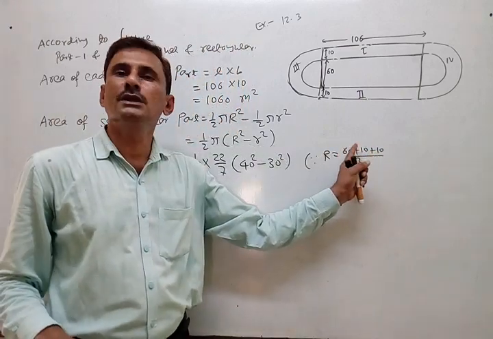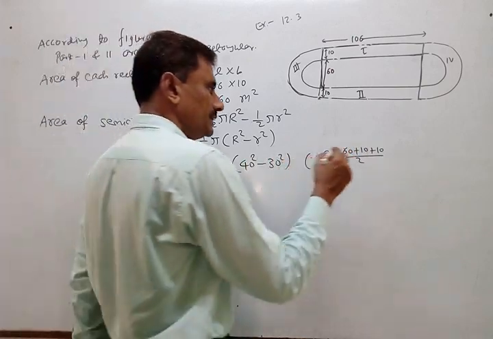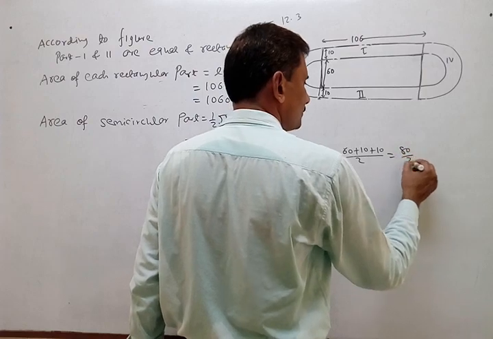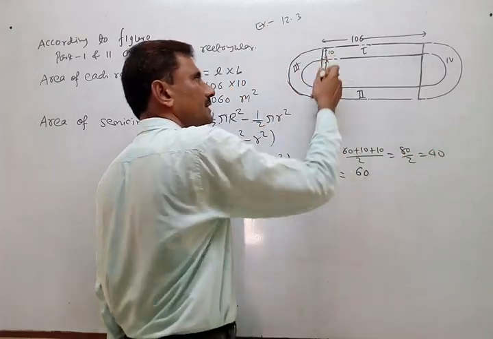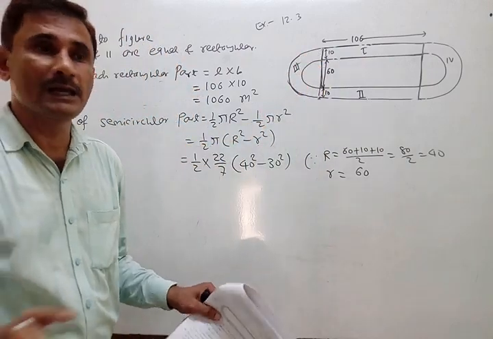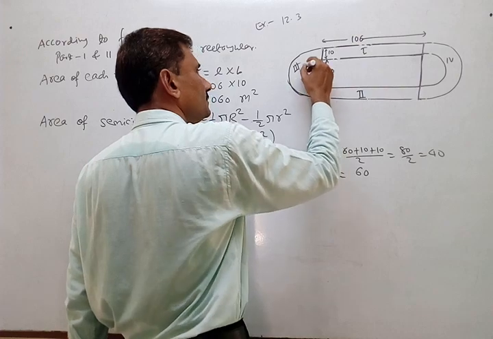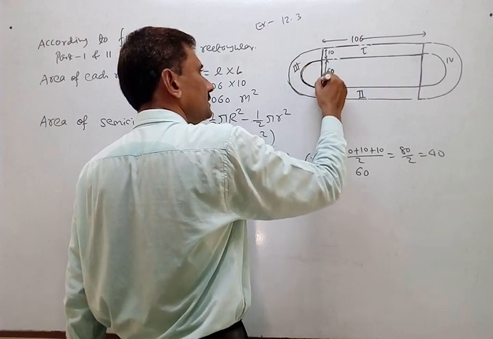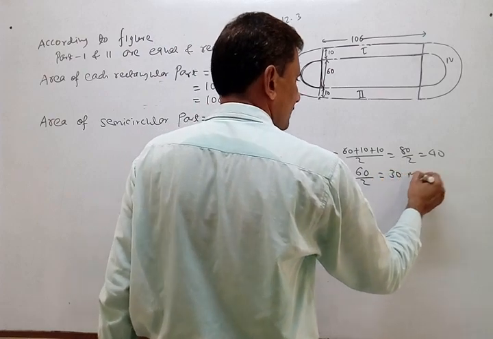Because whatever is written in the numerator is the diameter. So it is 80 by 2, so 40. And small r, 60 is directly given. The distance between the inner two parallel lines is nothing but the diameter of the small inner circle. This is the semicircle. So 60 by 2, 30. Okay, meter.